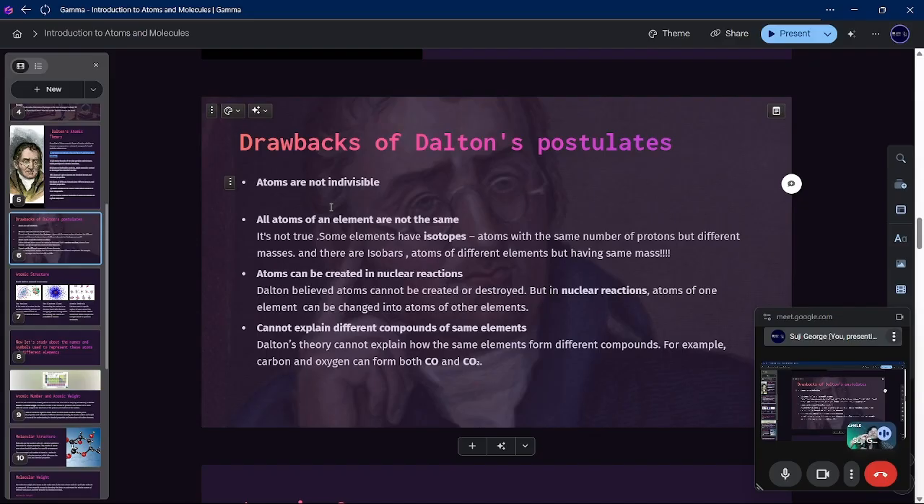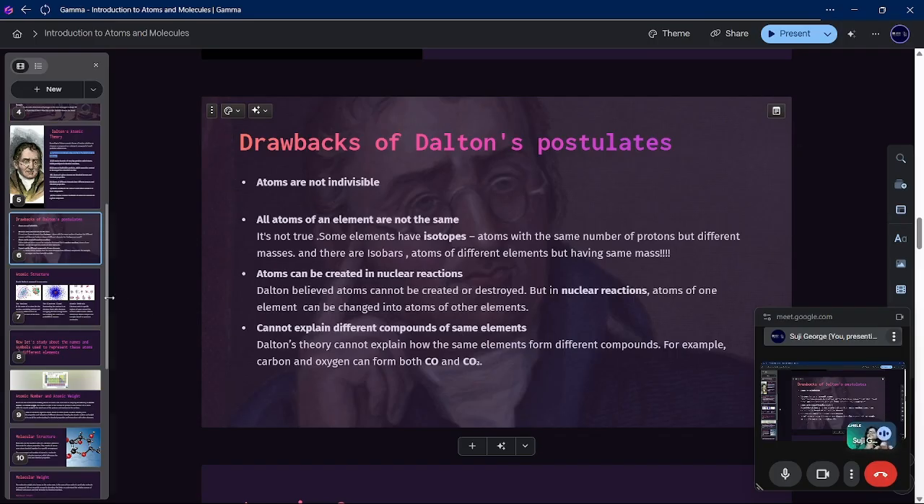Nuclear reactions usually happen in the sun. The sun's energy is produced by nuclear fission and fusion, where the nucleus is combining together or breaking up. Okay. And also, he couldn't explain the formation of carbon monoxide, CO, and CO2. Also, there is H2O2, hydrogen peroxide, and H2O, water. Why are they forming like that? He said it can't be formed, it will always be in some kind of definite proportion, right? Okay, that's about the drawbacks of Dalton's postulates.